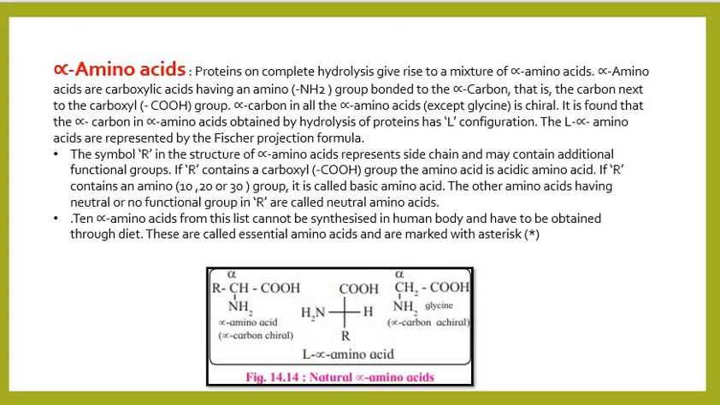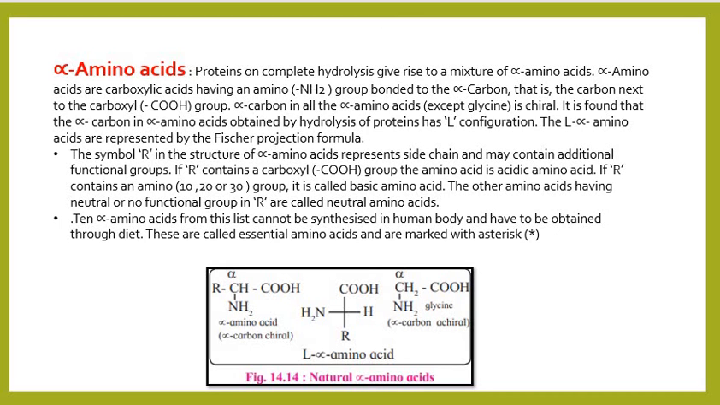Now let's talk about alpha amino acids. Proteins on complete hydrolysis give rise to a mixture of so many alpha amino acids, and alpha amino acids are compounds having a carboxylic acid functional group and also an amino group. The first carbon atom is bonded with the carboxylic acid group, and the alpha carbon atom in all the alpha amino acids except glycine is chiral.